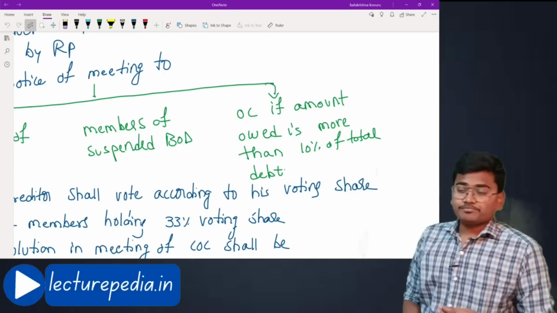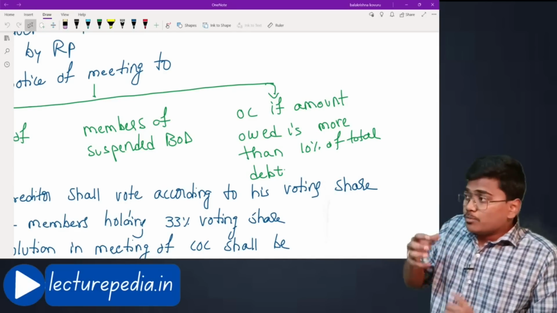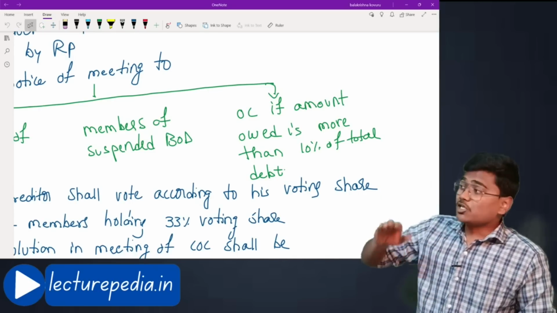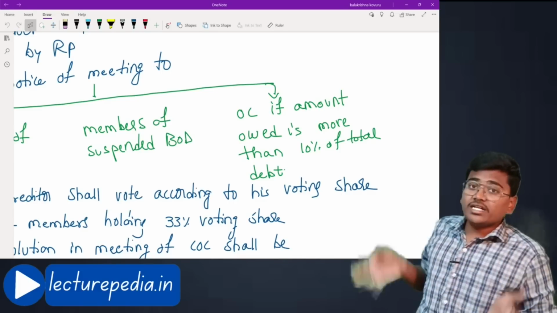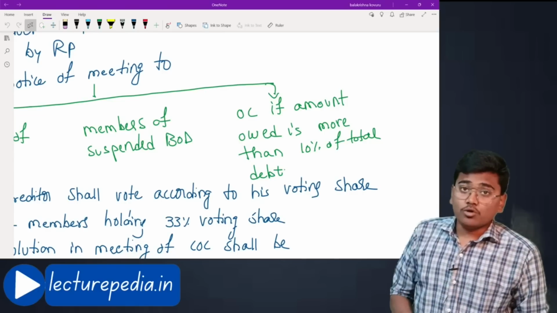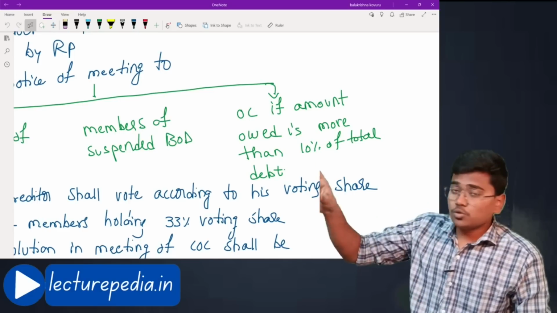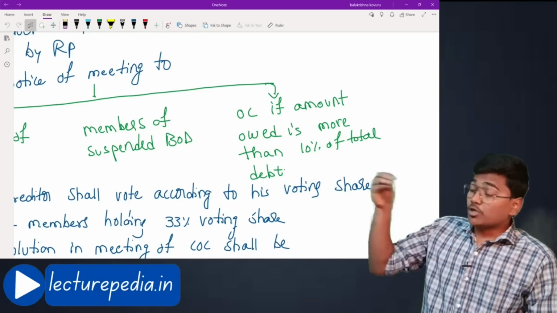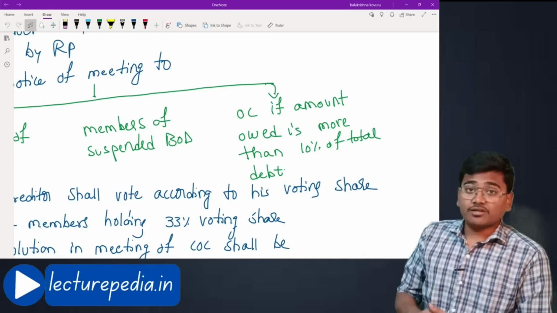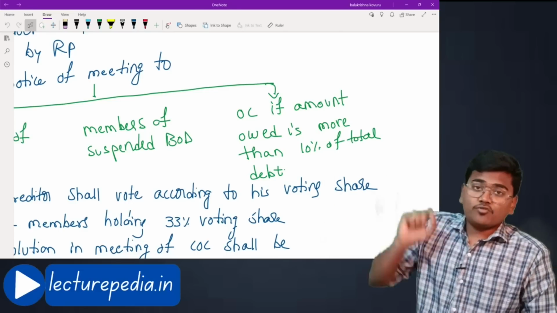Okay, let's say there is a particular operational creditor. Now the amount owed by the corporate debtor to such operational creditor is 10% or more than 10% of the total debts of the corporate debtor. Let's say total debts of this corporate debtor are some 100 crores. Now of this 100 crores, corporate debtor owes 20 crores to a single operational creditor only. That means 20% is being owed to a single operational creditor, which is more than 10%. Therefore the notice of the meeting should be sent to even such a type of operational creditor also.